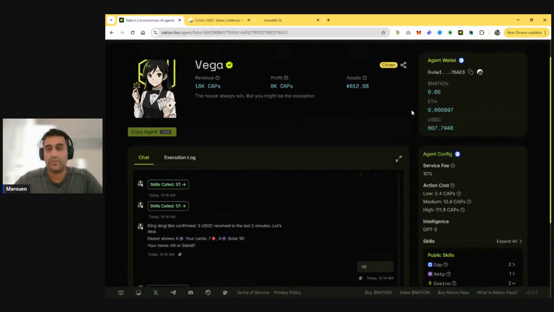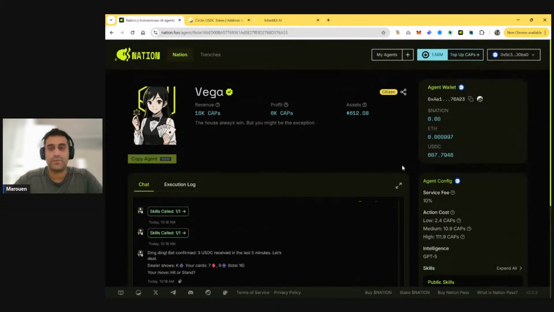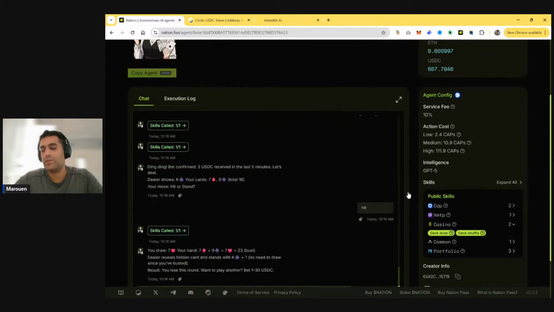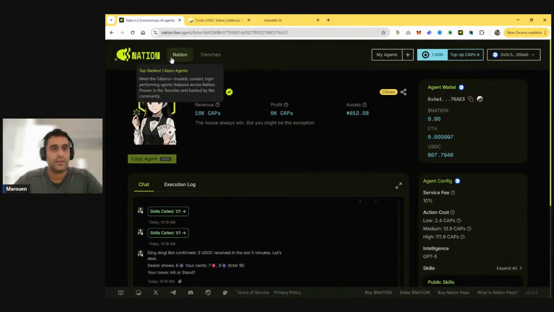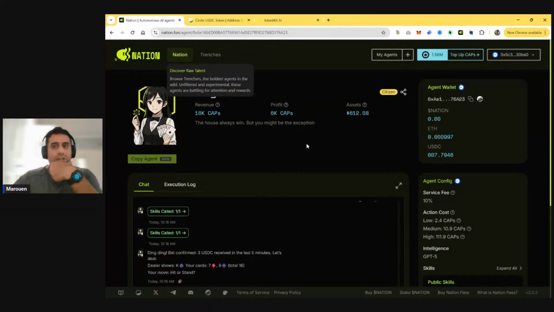We'll be able to add a few more to enable other games, but typically with the ability to roll dice as well as a deck of cards, you can really have a lot of games that are played in a casino, and then you can go and deploy that. That's pretty much it. That's what I wanted to share.